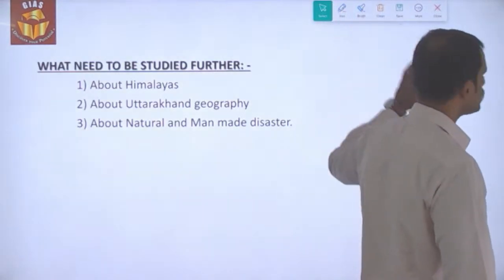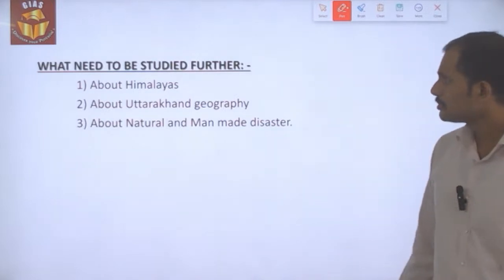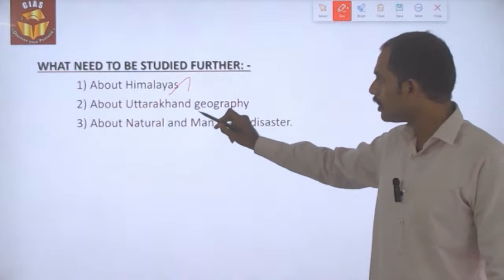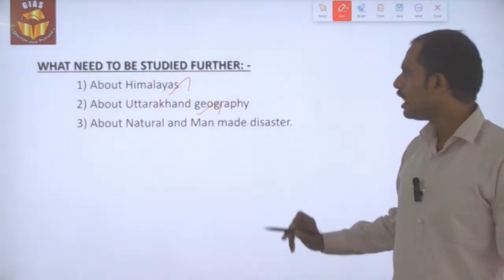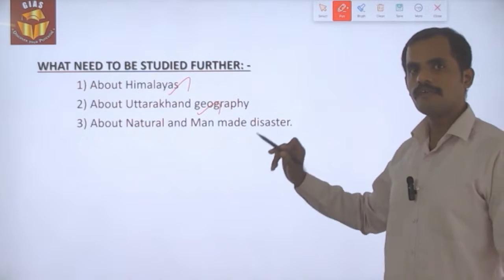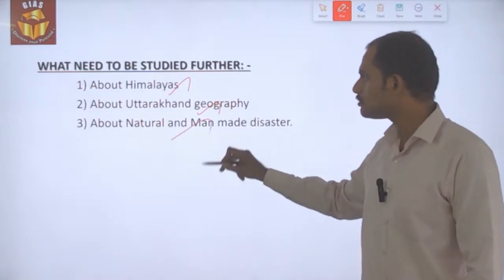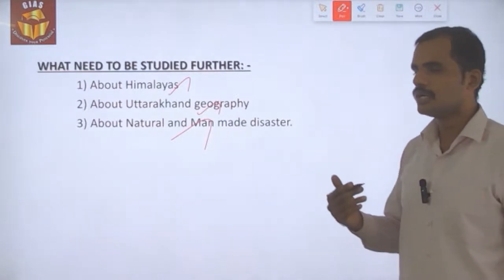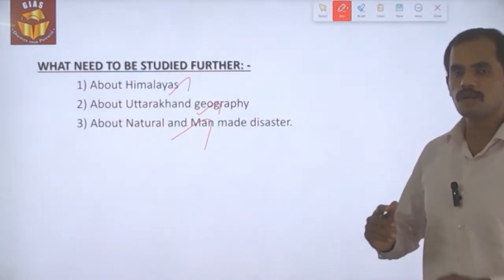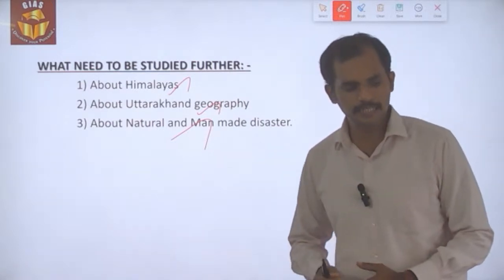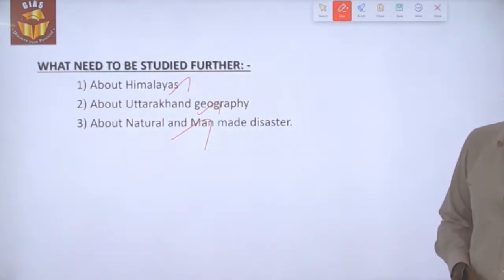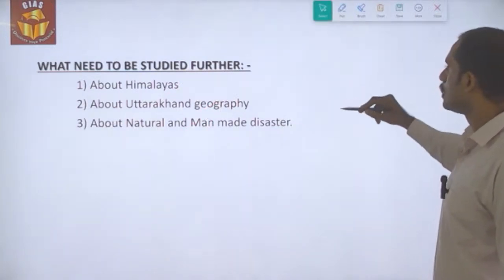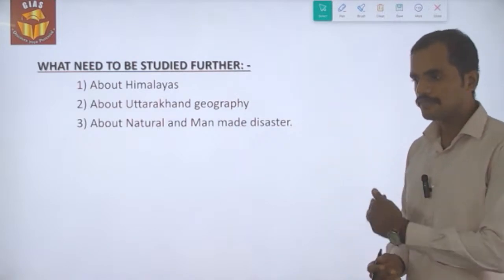So what needs to be studied further is, we should know about the Himalayas, the geography of the Himalayas. Secondly, we should also be aware of Uttarakhand's geography, and then most importantly the geography of the Ganges. And thirdly, we should also be aware of what natural disasters are, what man-made disasters are, and what types of natural as well as man-made disasters are prevailing. So these are all the things which we need to be aware of. And with this, we have reached the end of this topic.